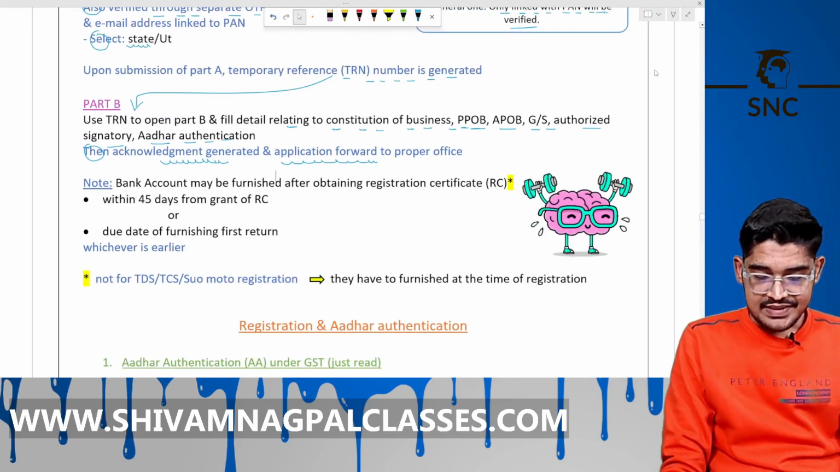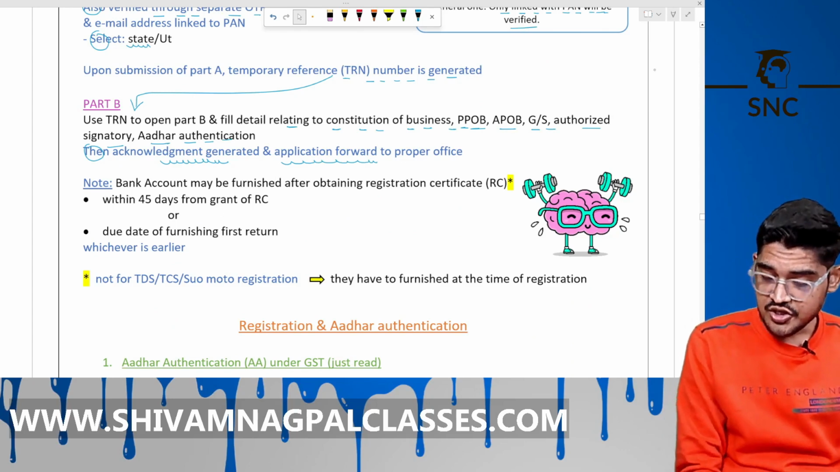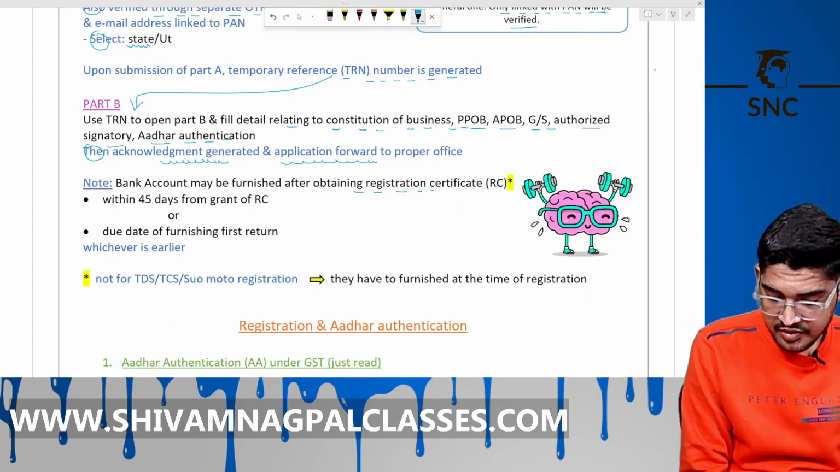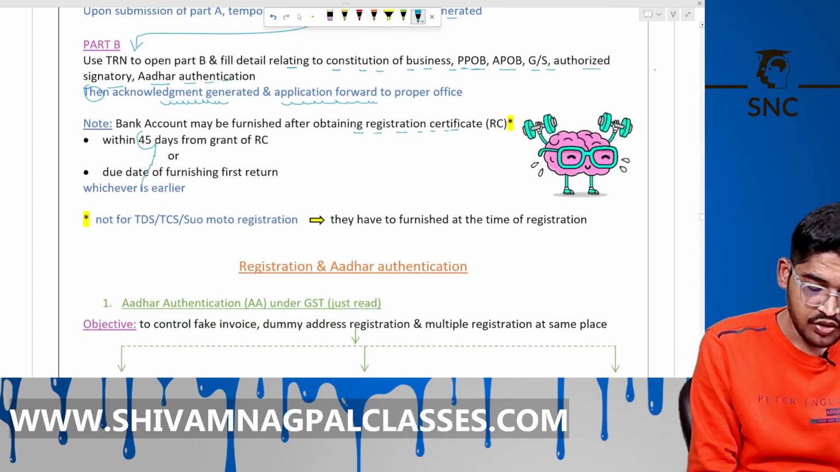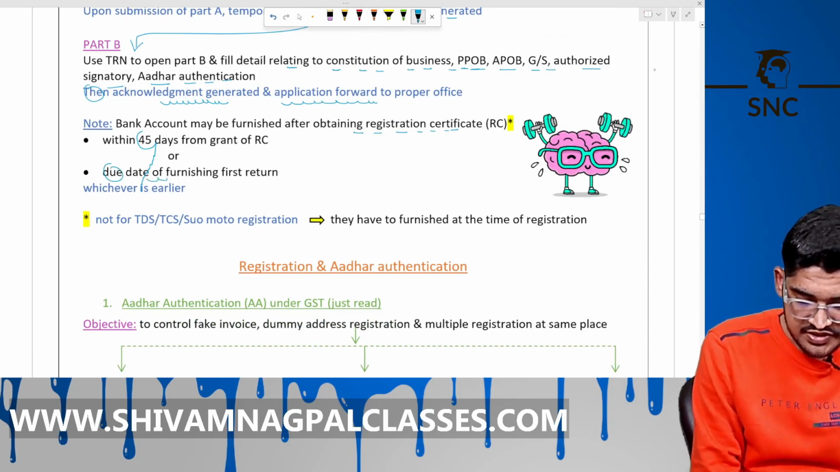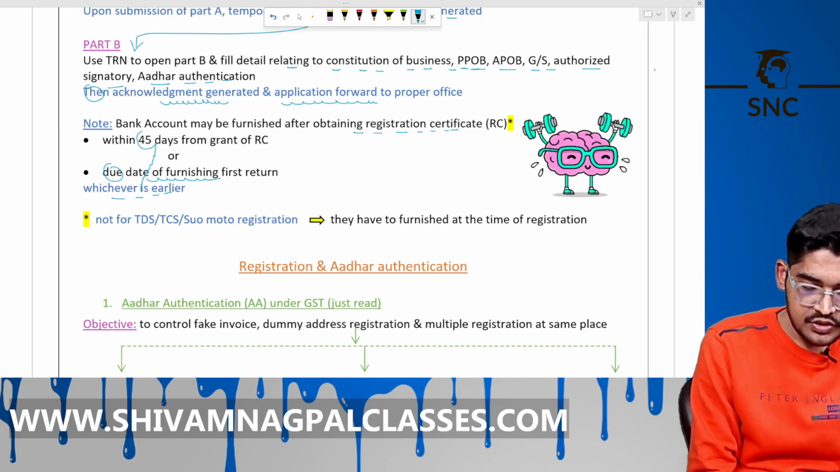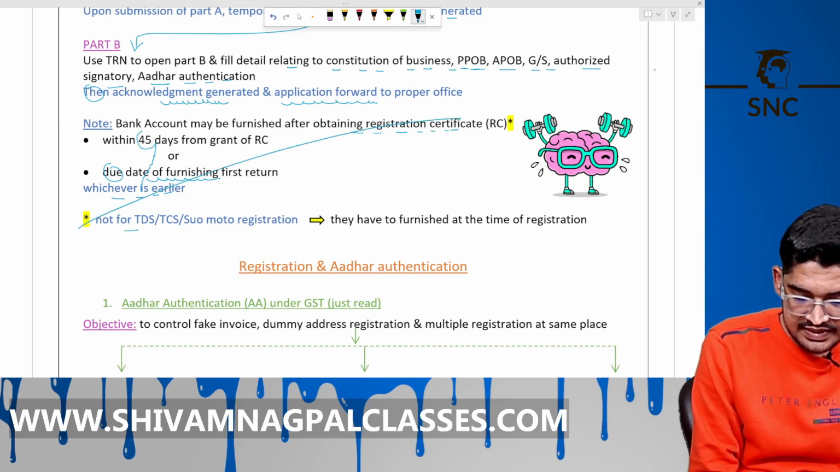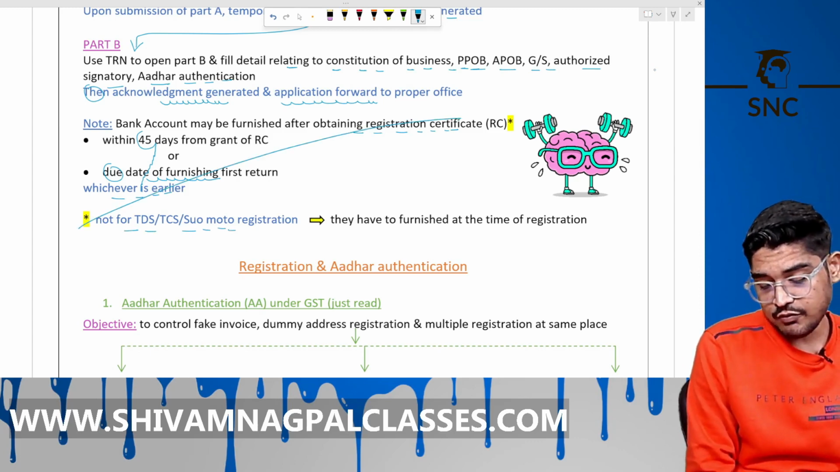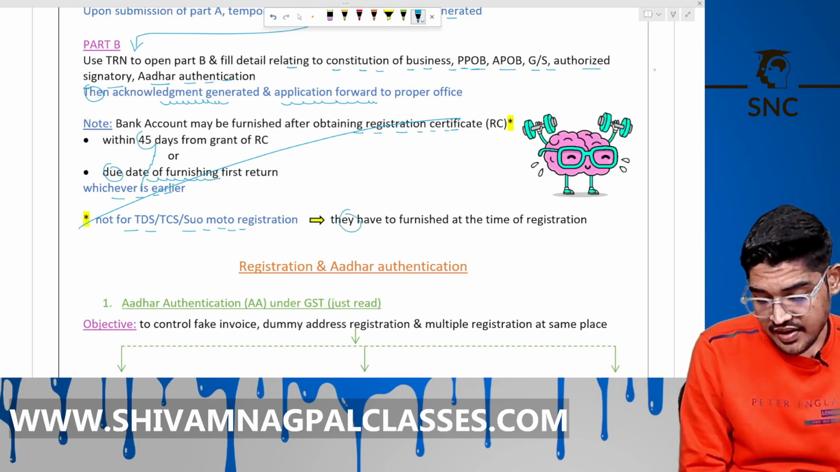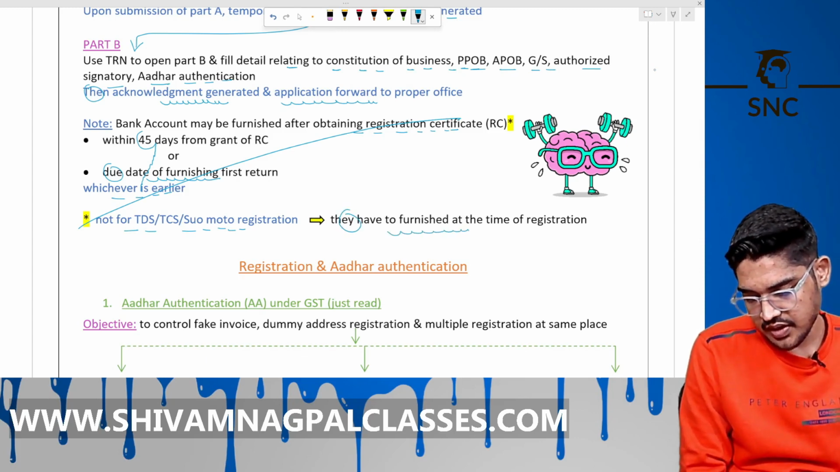The bank details may be furnished after obtaining the registration certificate, within 45 days or the due date of filing the first return, whichever is earlier. This is not applied to TDS, TCS and the CUA motor registration. They have to provide it at the time of registration itself.